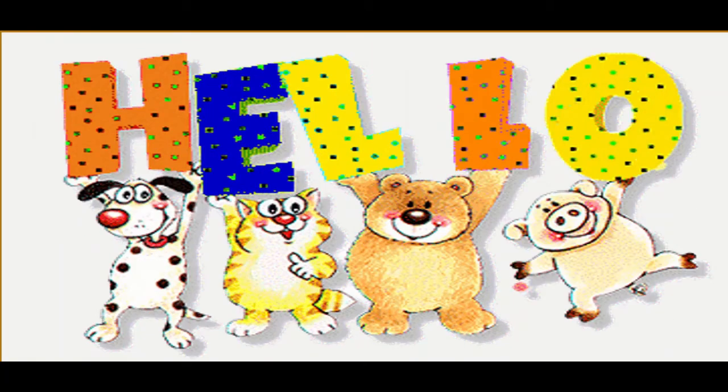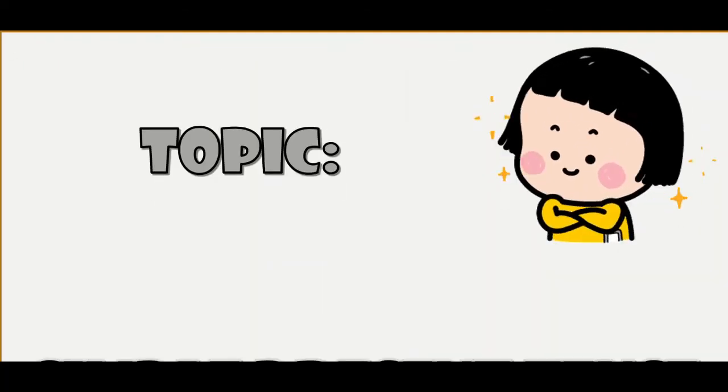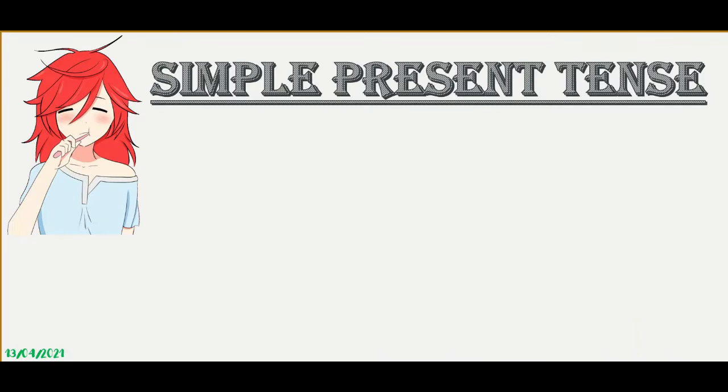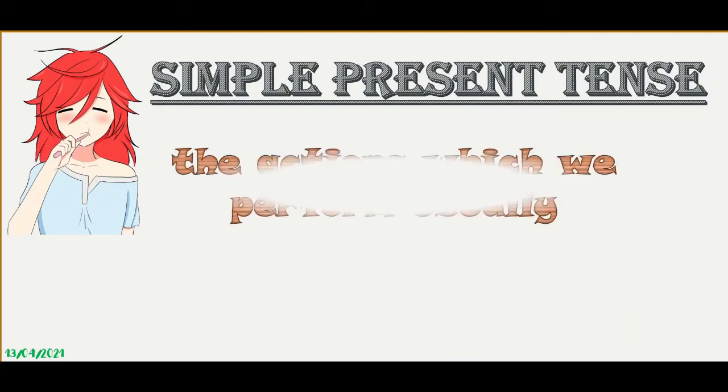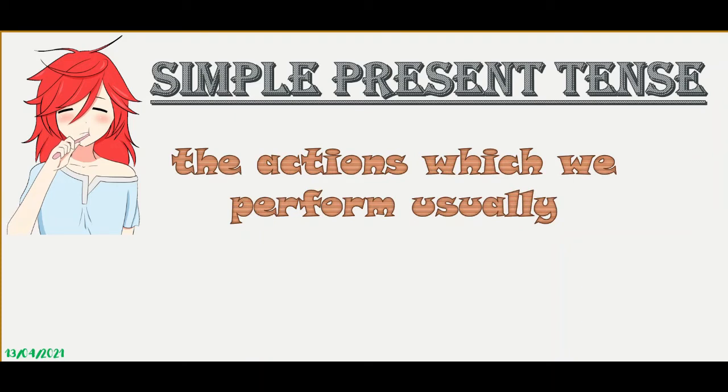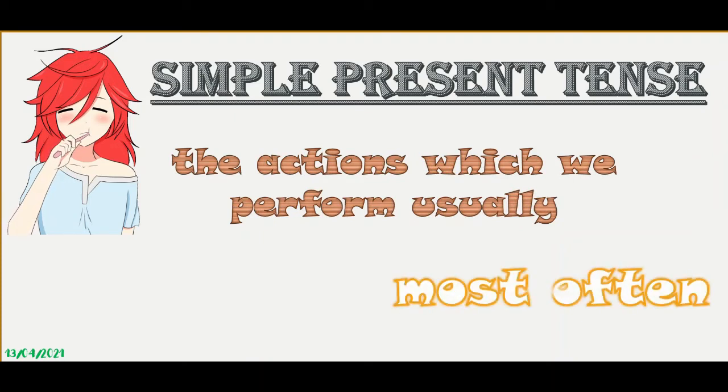Well students, in this video we are going to discuss simple present tense. Simple present tense tells us about the actions which we perform usually, most often, every day in our daily life.